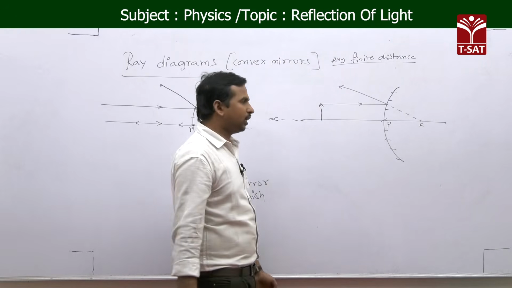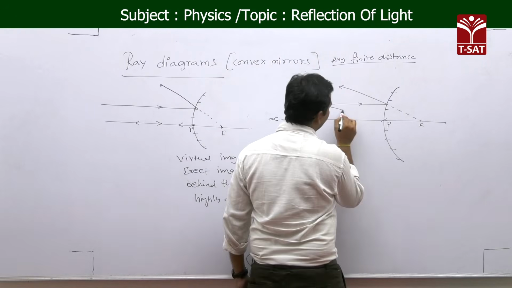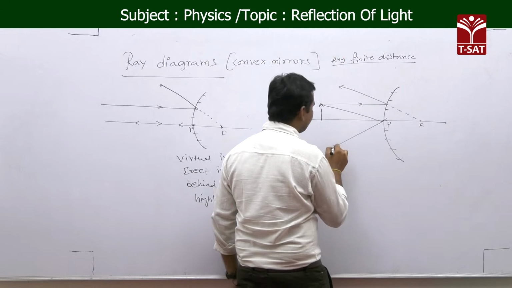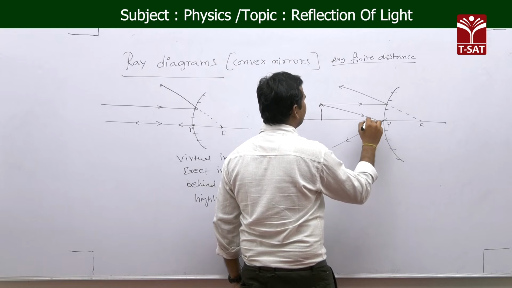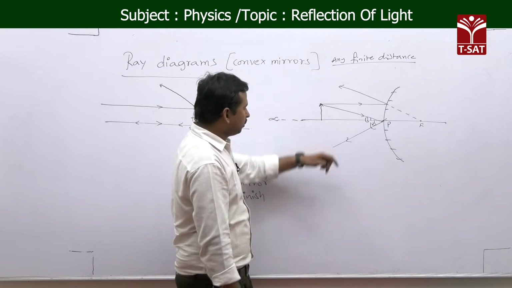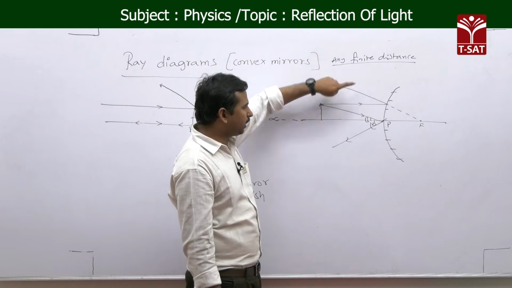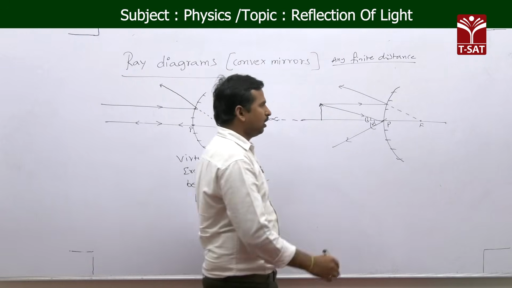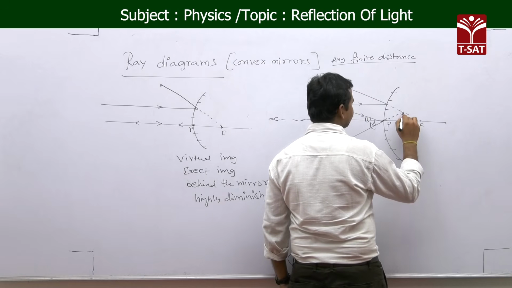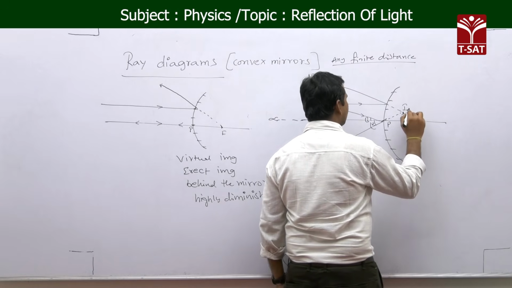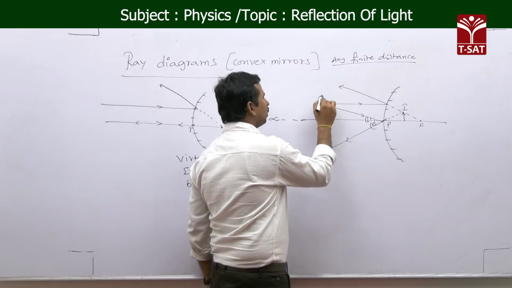And the second one, if you take this light ray which is incident on the pole, the light ray after reflection makes angle of incidence equal to angle of reflection. Now, this is our first reflected ray, this is our second reflected ray, and both the light rays appear to meet at a point here like this. This is the formation of the image, and this is our object.